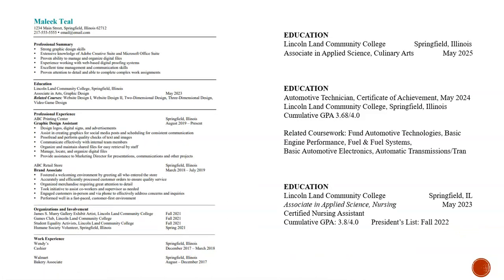And then here on this next slide, I have several different ways that this could look. So we've got an example over here, along with 3 separate ones here where you can see the school might be aligned to the left, while city and state could be aligned to the right. We could have the degree and then the date of graduation, or we could have content all aligned to the left, but just spaced out a bit different, and then related coursework. Or again, we might have the college, the city, state, the area of study, and then GPA, or even if they had an additional certificate of some kind.